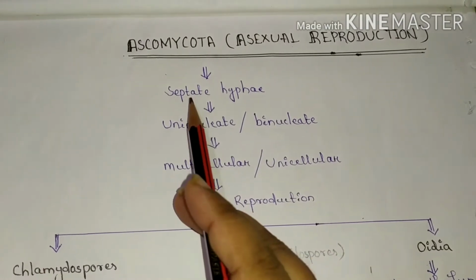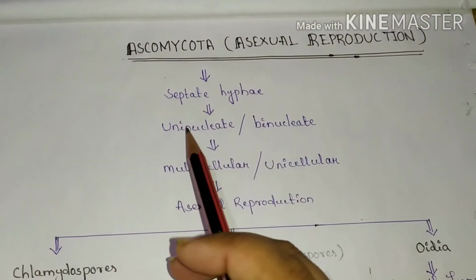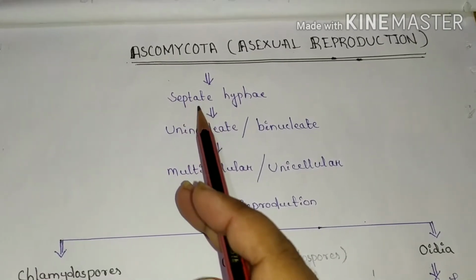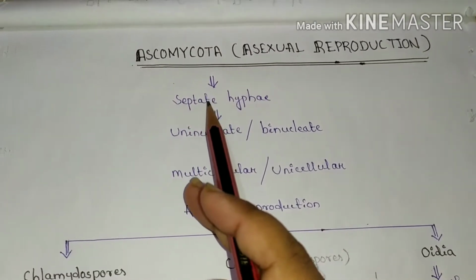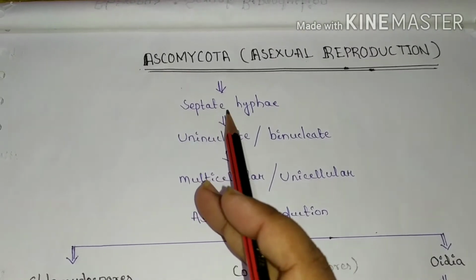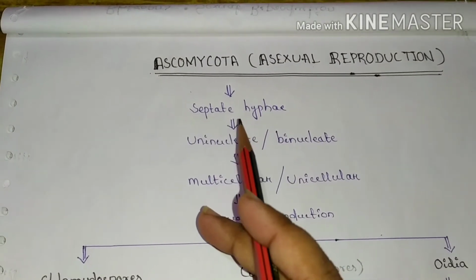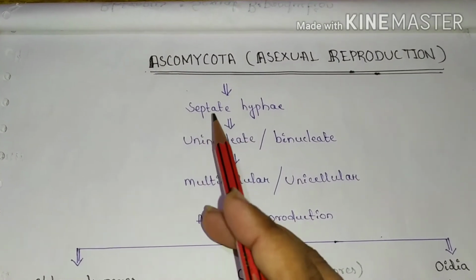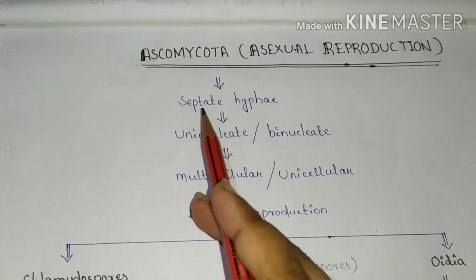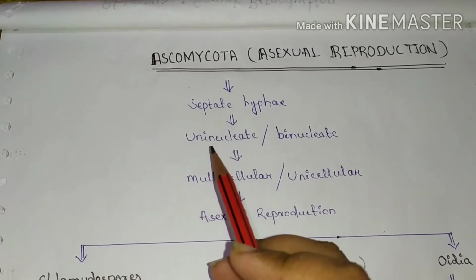Generally, the Ascomycota group of fungi are septate fungi. That means they have septa or partition walls in the hypha, so they are known as septate hypha. As in the previous video on the Zygomycota group of fungi, we already discussed that Zygomycota are aseptate in nature.